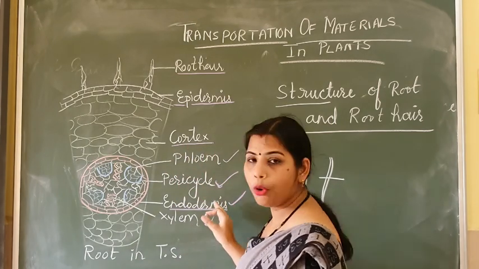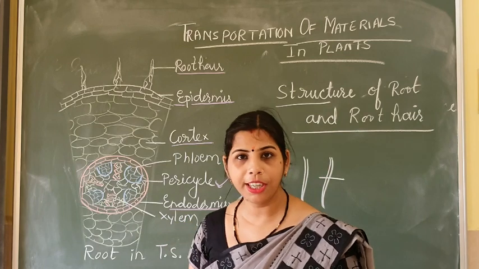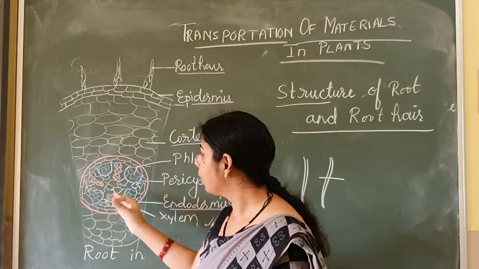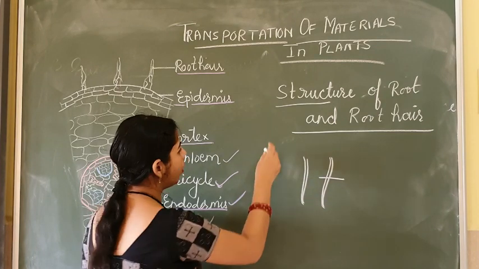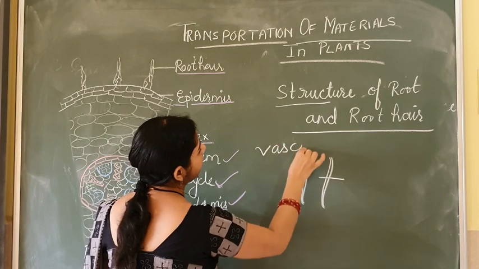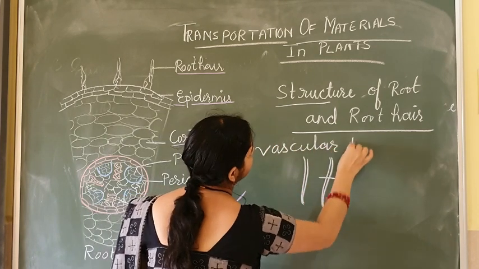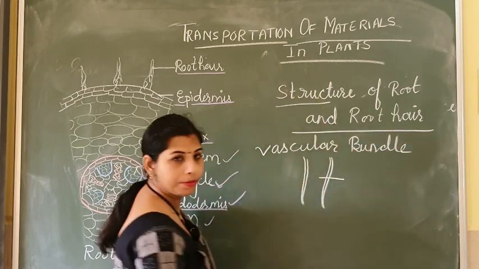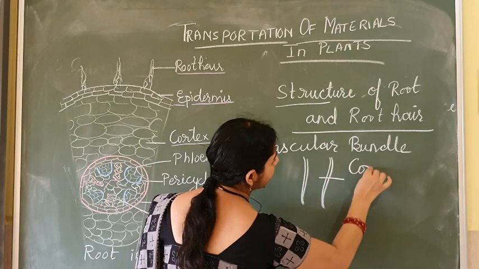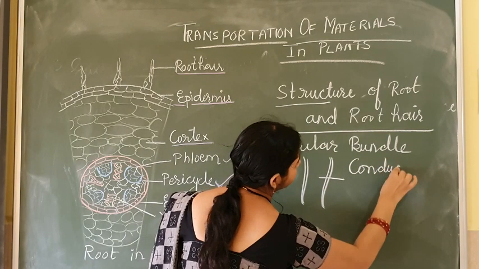This xylem and phloem is known as conducting tissue. It is also known as the vascular bundle.